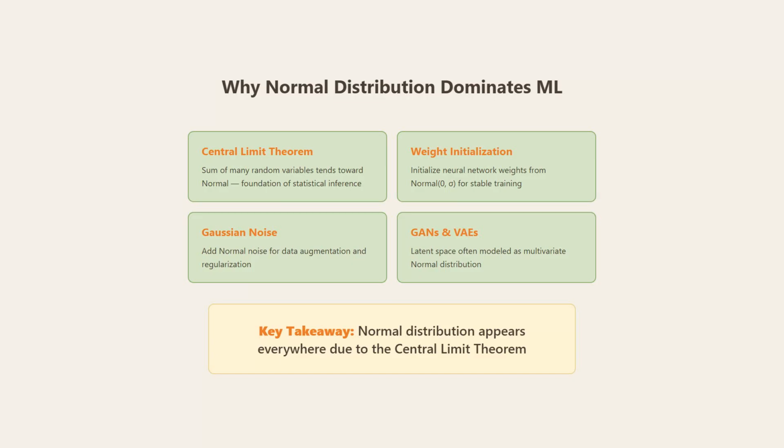Why does normal distribution dominate machine learning? The central limit theorem says sums of many random variables tend toward normal. It's the foundation of statistical inference. We use it for weight initialization in neural networks, adding Gaussian noise for regularization, and modeling latent spaces in GANs and VAEs. The key takeaway: normal distribution appears everywhere thanks to the central limit theorem.